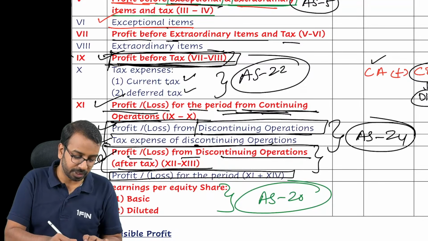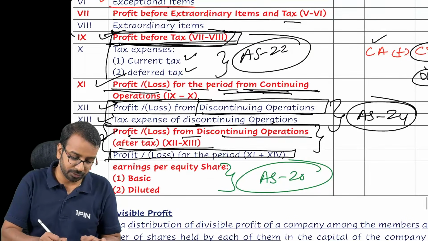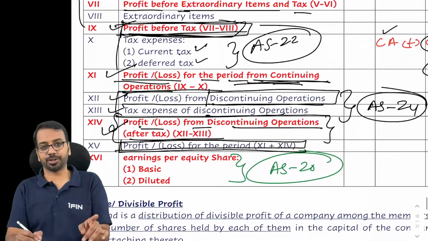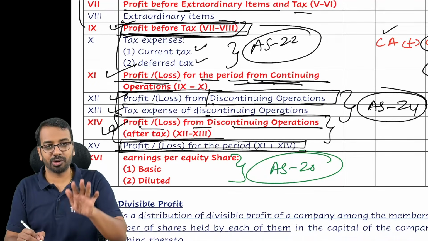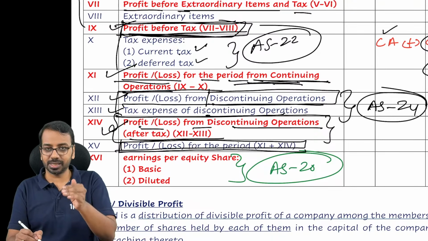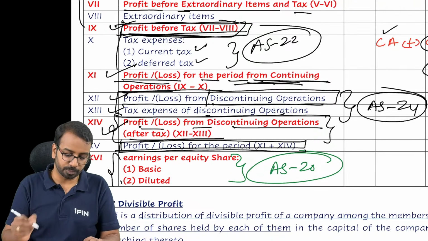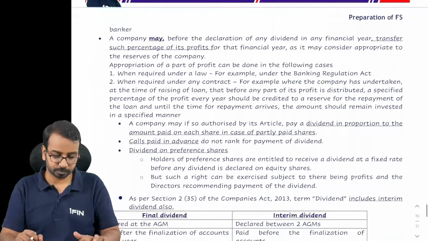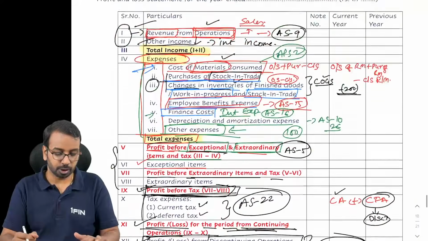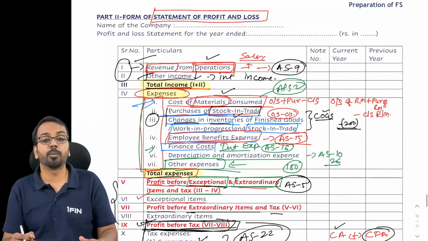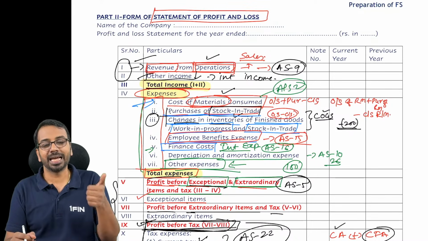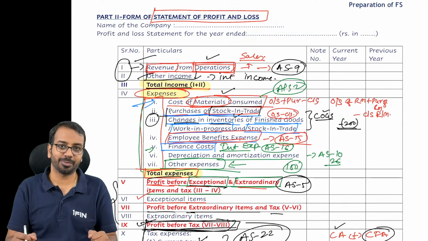Then profit before tax, from that you will reduce the tax expense and typically you will reach profit after tax. However, if there are discontinuing operations, you will give the disclosures of continuing operations and discontinuing operations separately. And you also need to compute the earnings per share. So this is the format of profit and loss statement. So we have seen the format of balance sheet and the format of profit and loss statement.